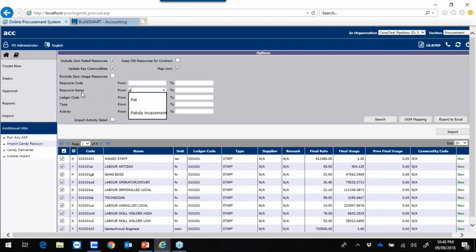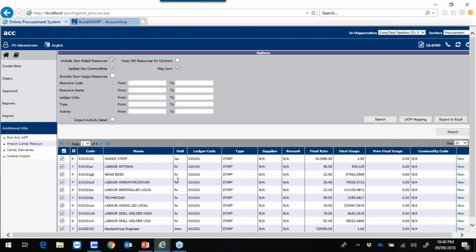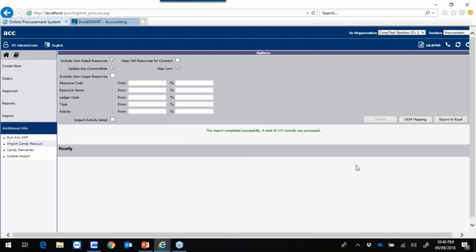So you'll just go here, resource name, type in the resource that you would like to filter, click on search, and then you can import only the specific resource. I do not want to do that as this is a new project, so I'm going to remove the filter, load all of them. You'll see that my resources are all marked as new. I'll simply click on import and click on OK. And now my import has been done successfully.